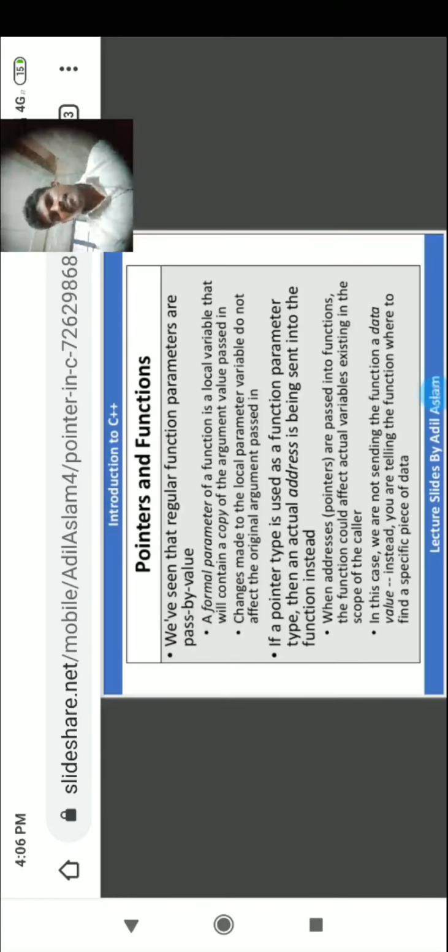So why am I giving this example? In pass by reference, when the function needs particular arguments or parameters, it will use the link to the original address.